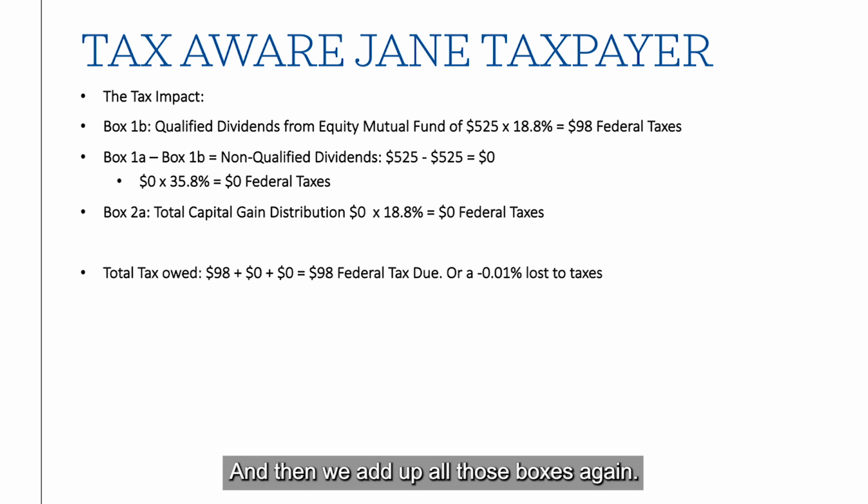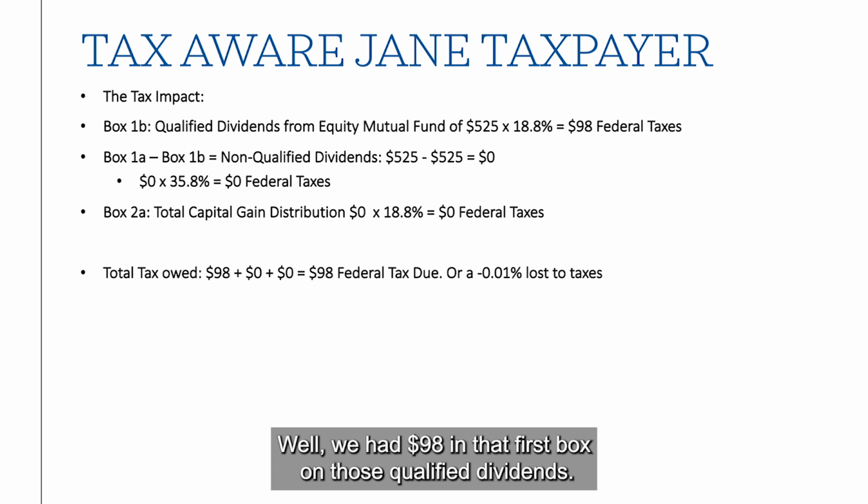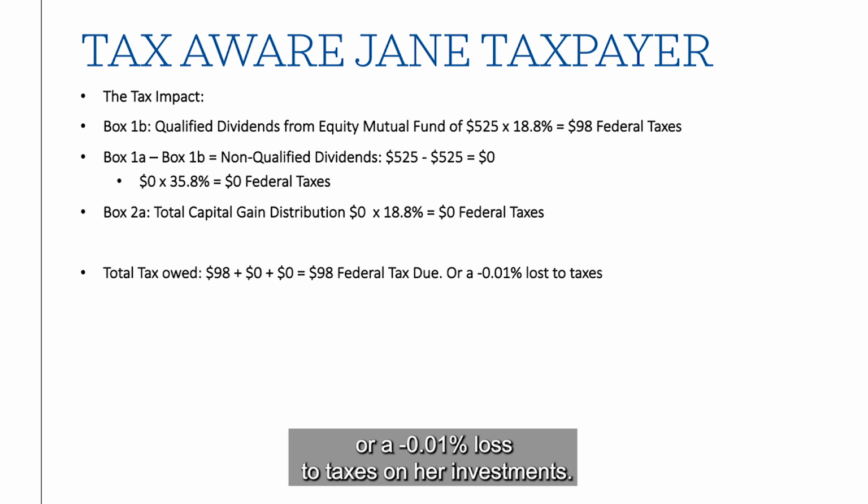And then we add up all those boxes again. What did we have? Well, we had $98 in that first box on those qualified dividends, plus 0 equals $98 in federal income taxes. Or a minus 0.01% loss to taxes on her investments.